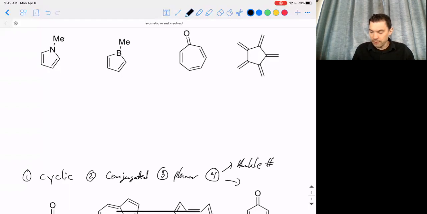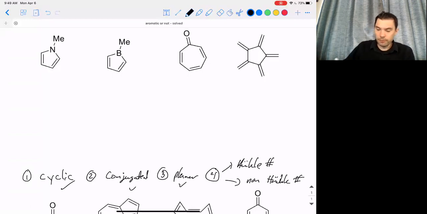And so for the anti-aromatic, then it would be a non-Huckel number. Okay, and so again, because non-aromatic should be your default answer, what I encourage you to do is just check if it's cyclic or not, and then keep going. See if everything is conjugated or not. See if it's planar or not. And then at the very end, see if it has the Huckel number or not.